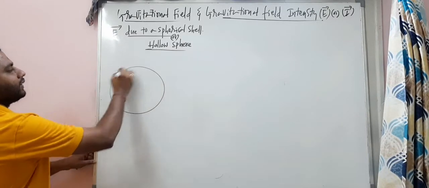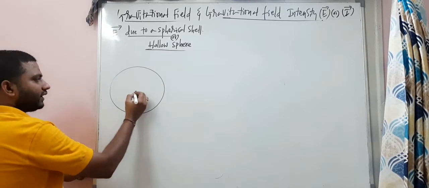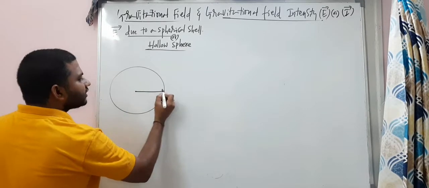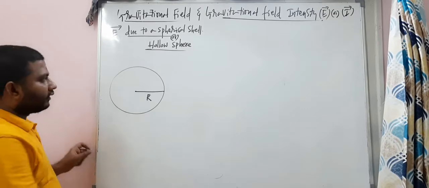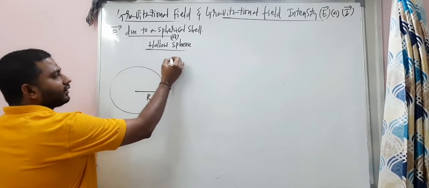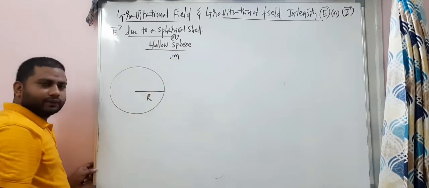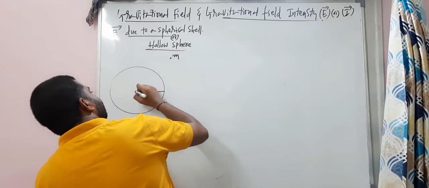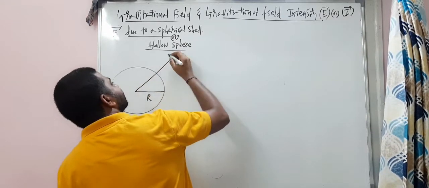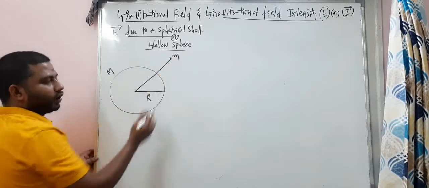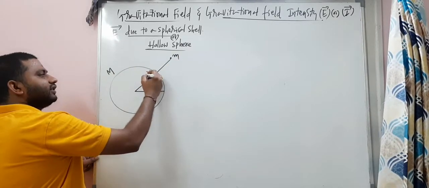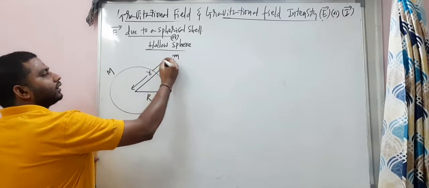This is the hollow sphere. The radius of this hollow sphere is capital R, right? First case, a mass is kept here. The distance between the two masses, this is the small mass, and the shell mass is capital M. So the distance between these two is small r.